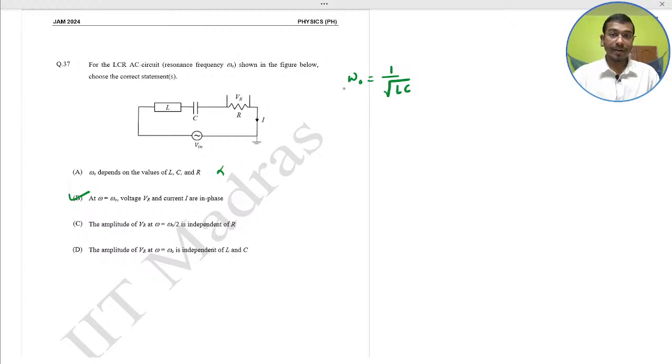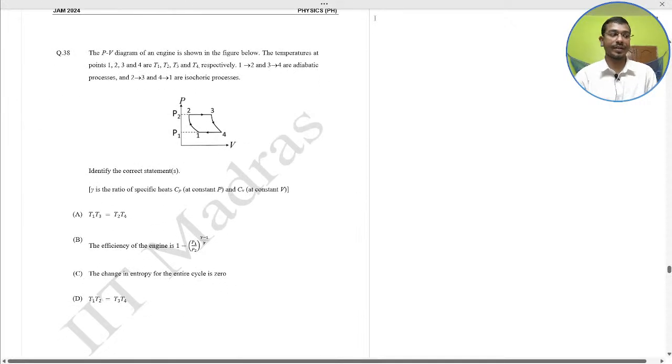Only LC. At omega equal to omega naught means what? This is basically the resonance frequency. So at omega equal to omega naught, it is independent of LC, because VR is the amplitude of the potential. So D is correct. Here in the question, B and D are the correct options by the observation and some critical aptitudes.